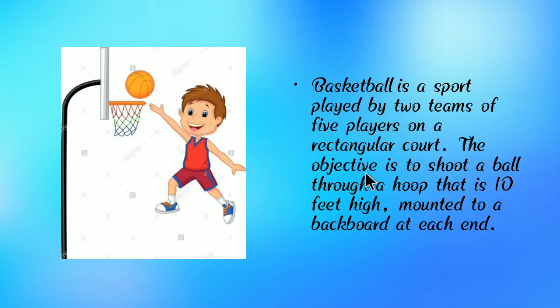The objective is to shoot the ball through the hoop, which is 10 feet high and mounted to a backboard at each end. Children, basketball is a sport played by two teams of 5 players. Here we can see a basketball player.